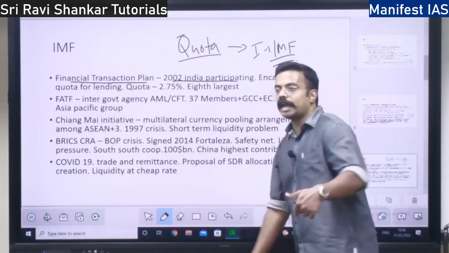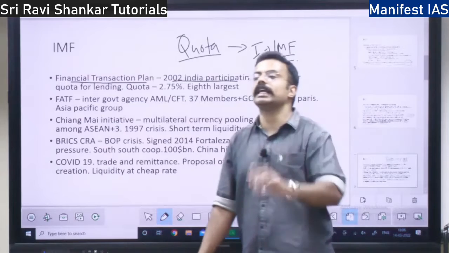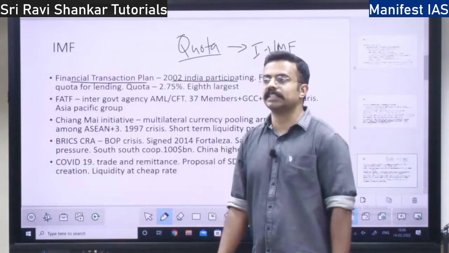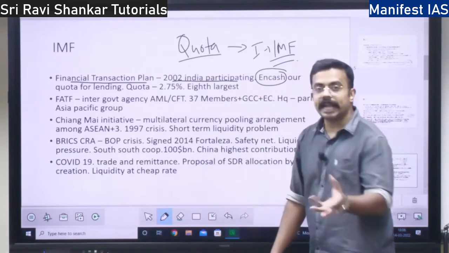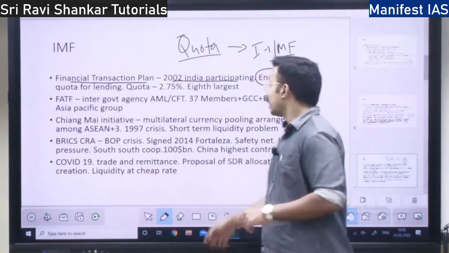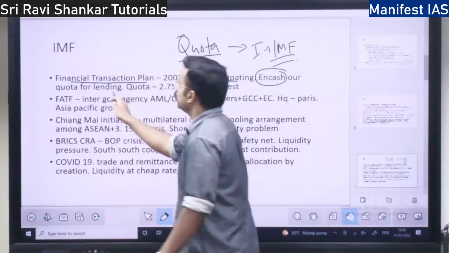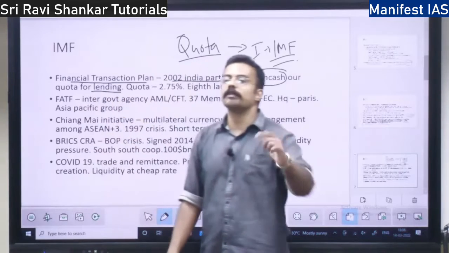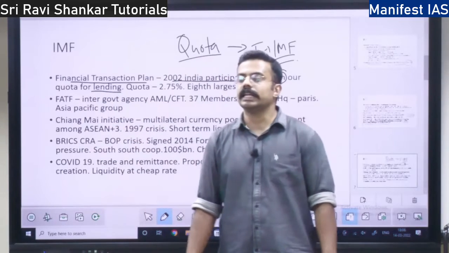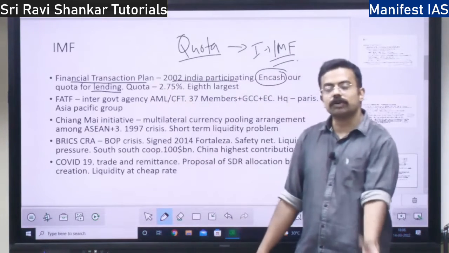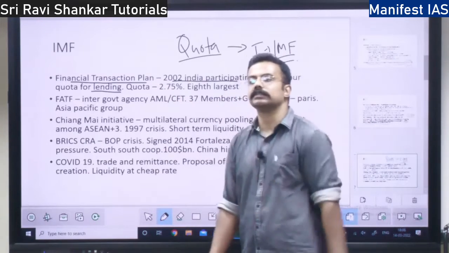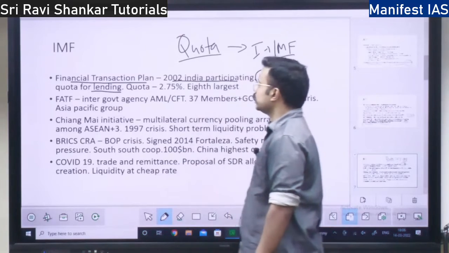This money can be given to some nation which needs the money. That is encashing our quota or taking the quota from IMF and giving it for lending. Lend it to some poor country who are in need. That is the financial transaction plan. Take the quota and give it to some country.